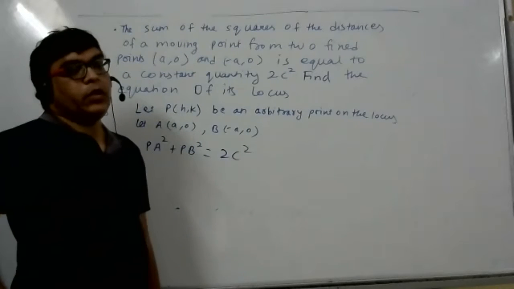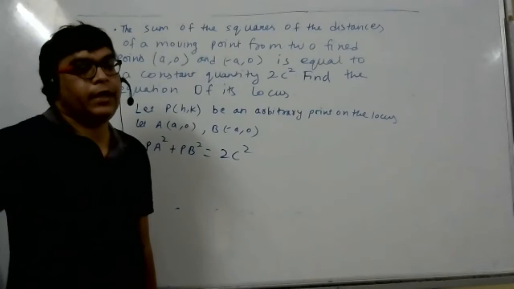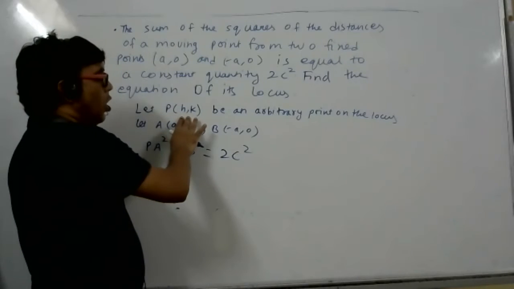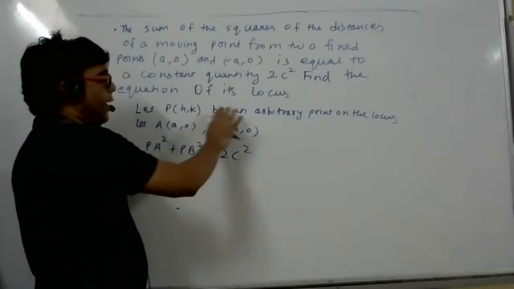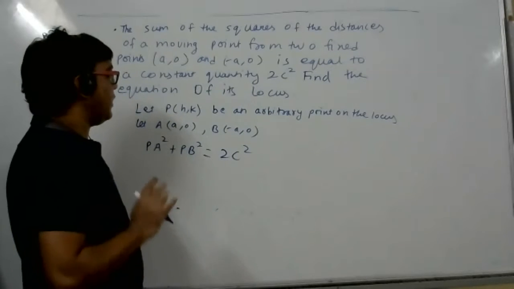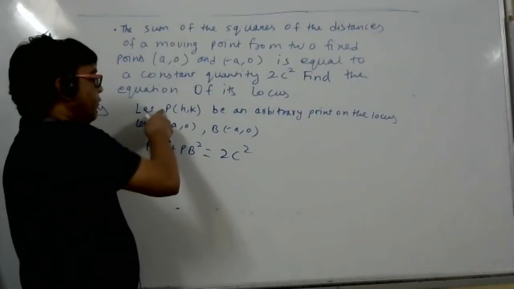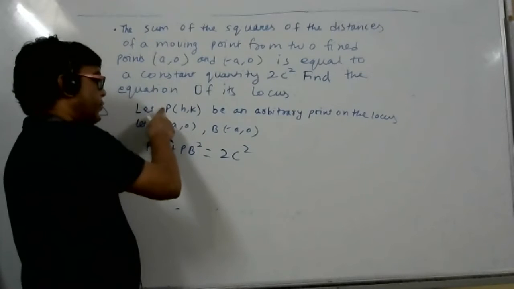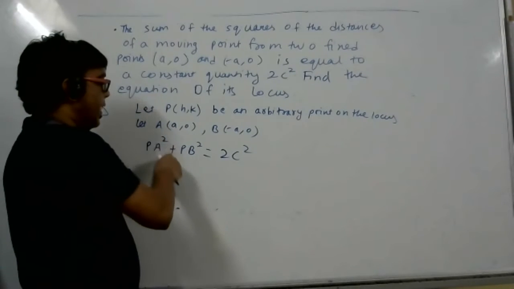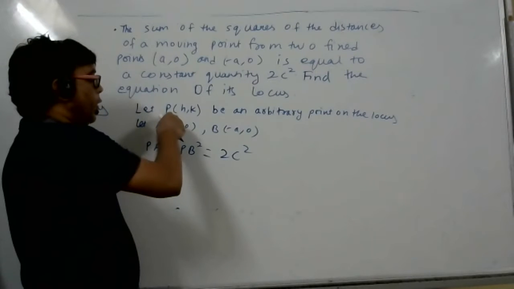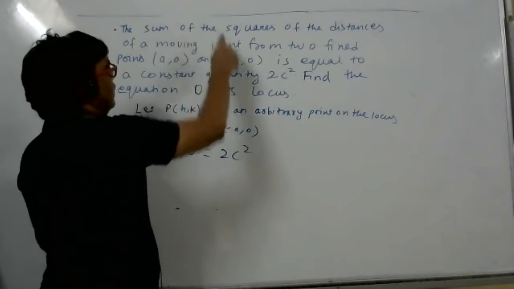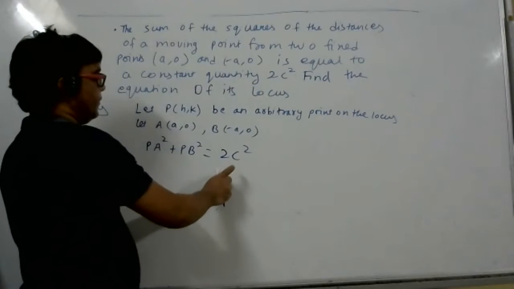Yesterday only I told you how to proceed, how to find the equation of locus. First assume a random point on the locus. Let P(h, k) be an arbitrary point on the locus. Now, according to the sum, what is given? The distance of the moving point from A, that distance square, plus the distance of the moving point from B, that distance square. The sum of the squares is always equal to 2c square.